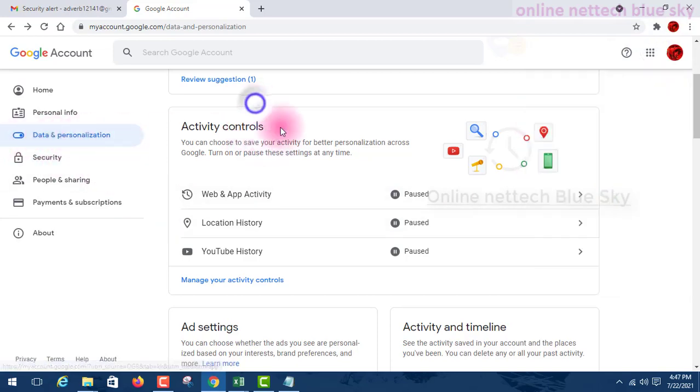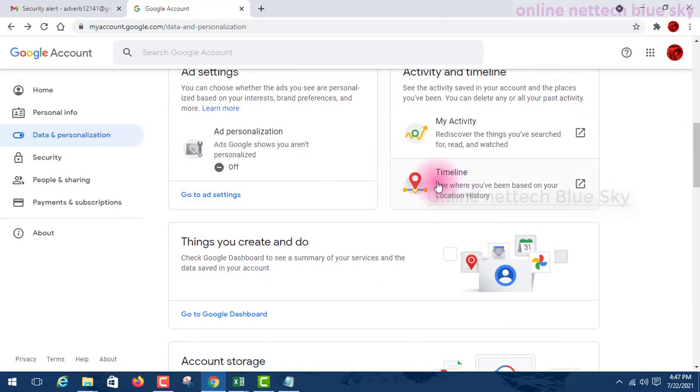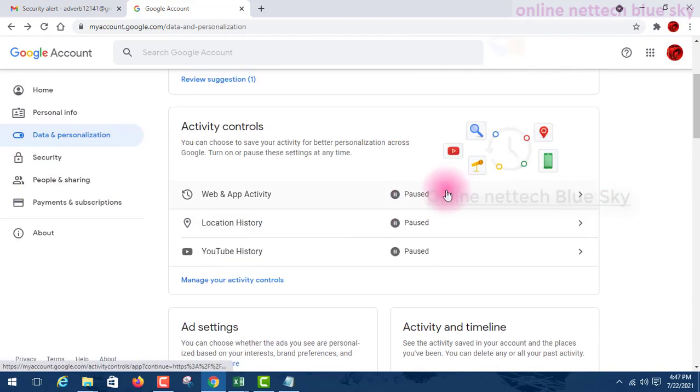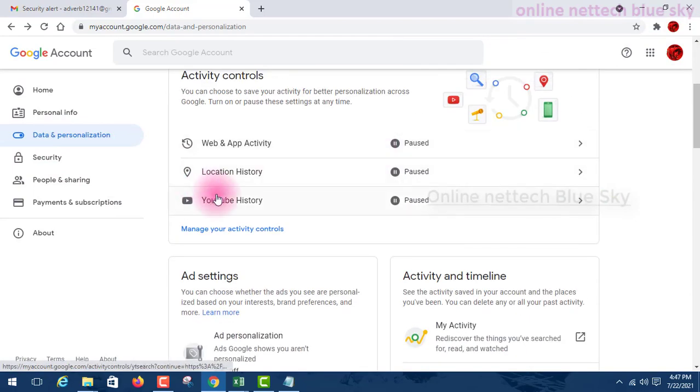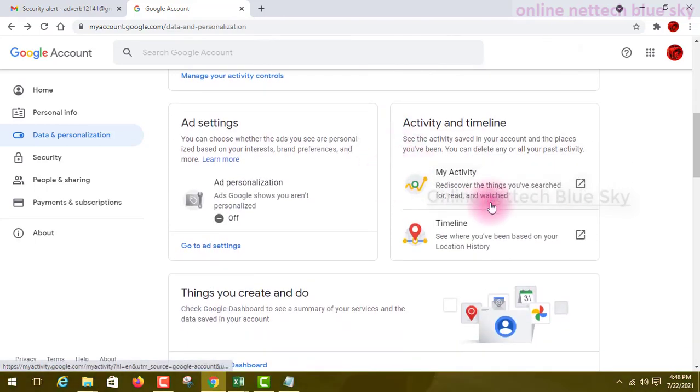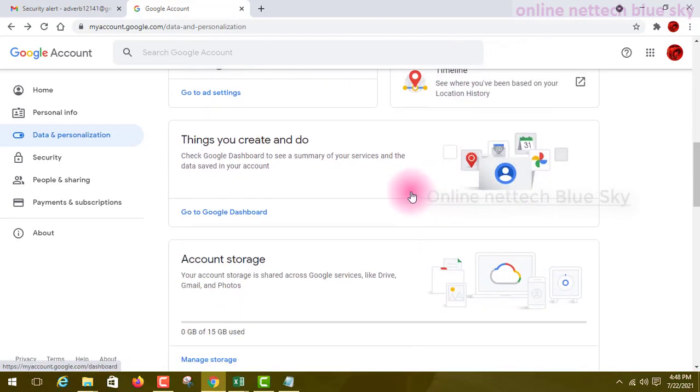In the timeline, you can see location history is paused, so it is not needed.